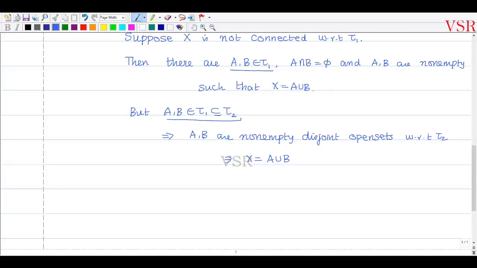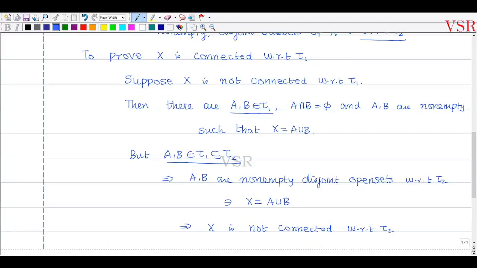This implies that X is not connected with respect to tau2. That is a contradiction. So where did we go wrong? The assumption that X is not connected was wrong.